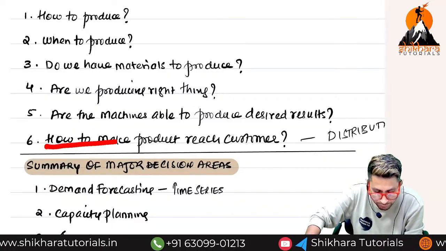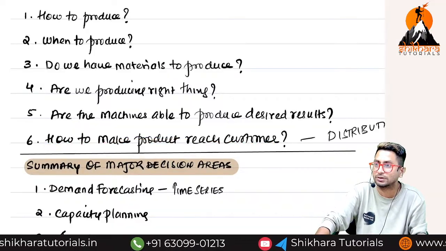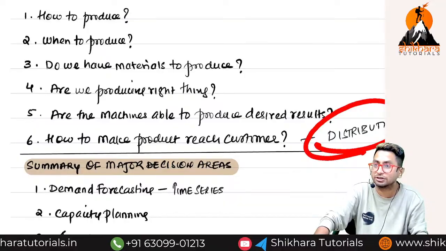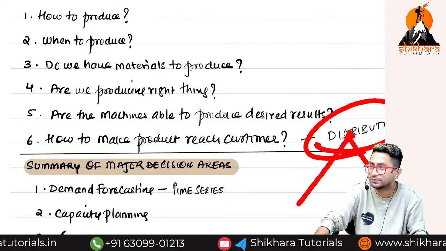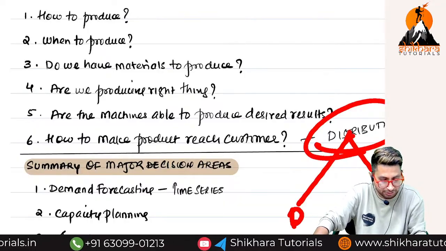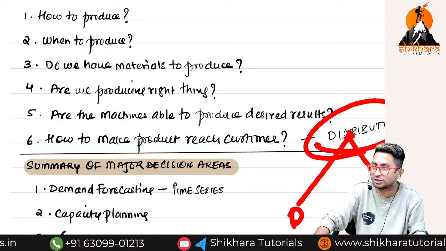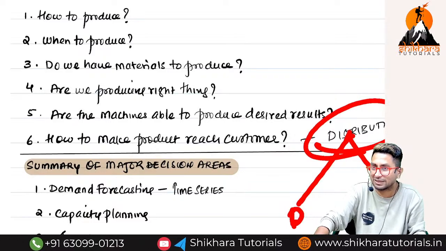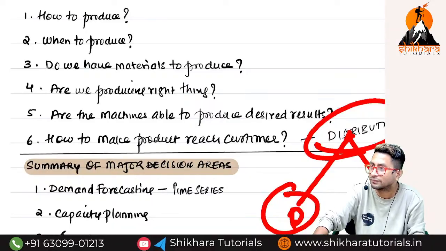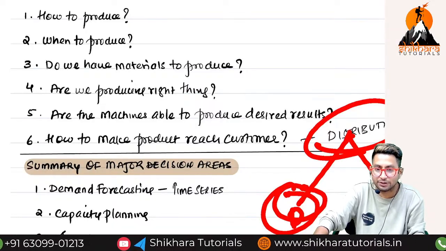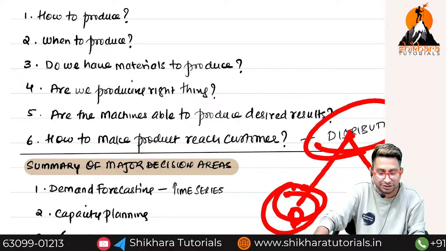And how do we make the product reach the customer? It is nothing but distribution. There are two types of distribution: direct and indirect. If you buy hot chips somewhere, that fellow will manufacture there only and sell there only. That is direct.